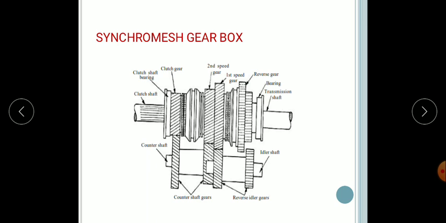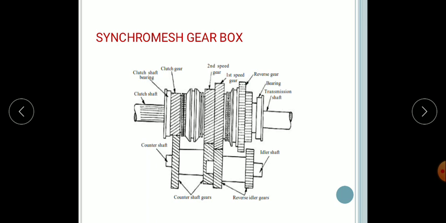To engage, when the gear lever is moved, the synchronizer cone meets the similar cone on the pinion. Due to the friction, the rotating pinion is made to rotate at the same speed as the synchronous unit. To give a positive drive, further movement of the gear lever enables the coupling to override several spring-loaded balls, and the coupling engages with the dogs on the side of the pinion. Since both the pinion and the synchronous unit are moving at the same speed, engagement is done without noise or damage to the dogs.